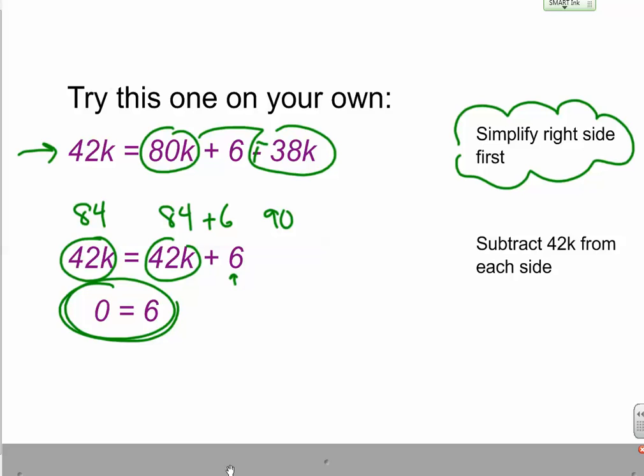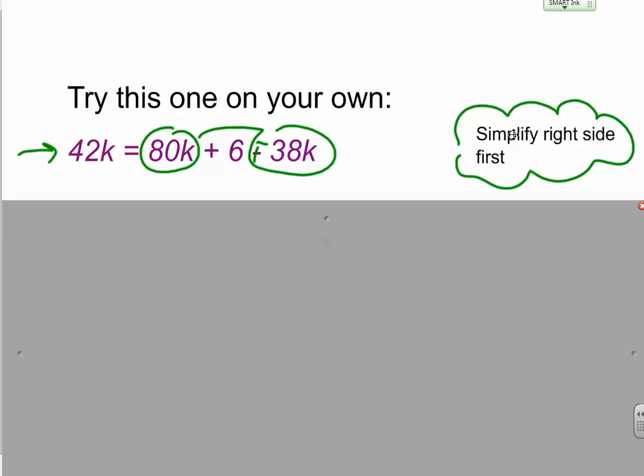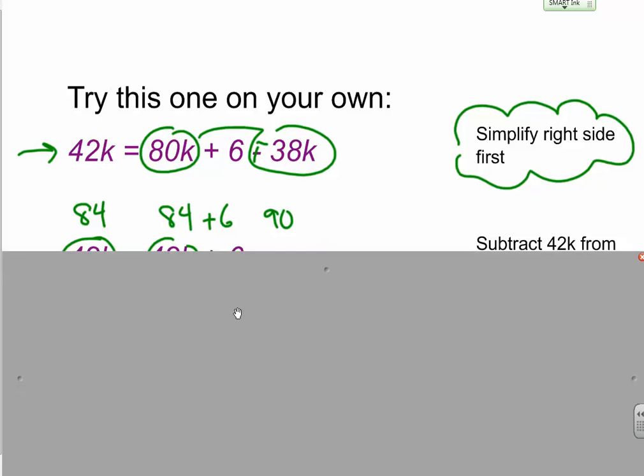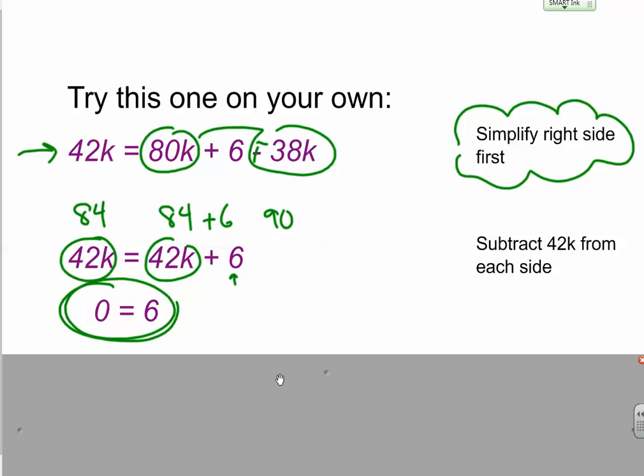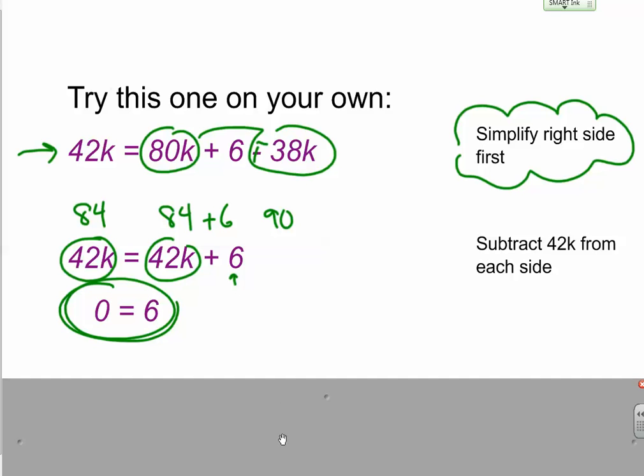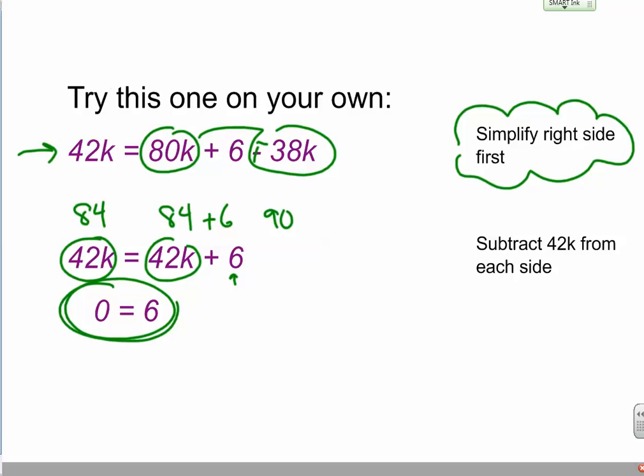Okay, then we tried this one, and again I said simplify the right side first. So this is 80k plus 6 minus 38k, so you add the opposite, so it's 80k plus a negative 38k on the right, and then we end up with 42k on the left equals 42k plus 6 on the right. So now I'm going to subtract 42k from each side, and I get 0 equals 6. And that again tells me that there is no solution to that equation.